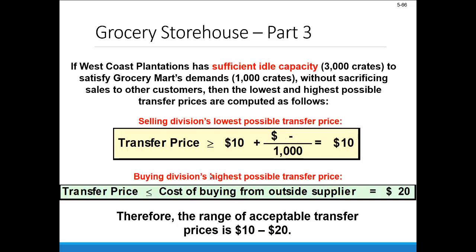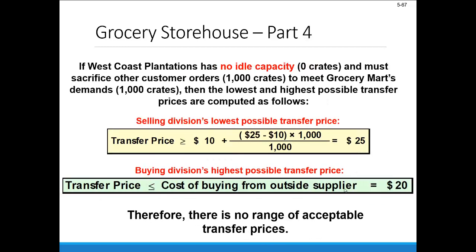Now in the buying division's case, Grocery Mart, their highest possible transfer price is the cost of buying from the outside supplier, less than or equal to that. So that was $20 per crate. So here we do have a range of acceptable transfer prices. In other words, anything between $10 and $20 is going to make it worth it for the company as a whole to execute this transfer internally rather than having Grocery Mart buying their stuff from the external supplier and West Coast Plantations trying to sell this in the open market as well. Okay, anything between 10 and 20 makes sense.